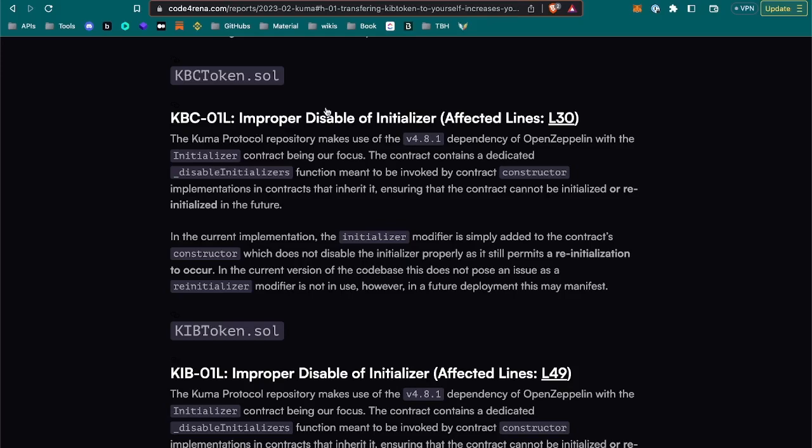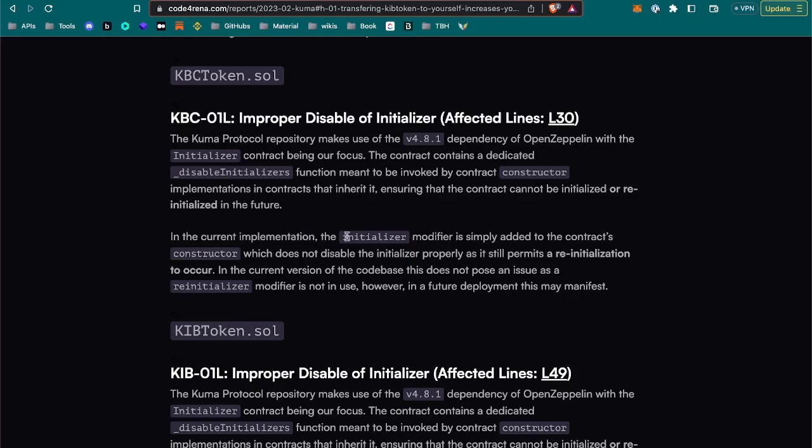Improper disable of initializer. Oh, I think I've mentioned that earlier. It uses a dependency with initializer contract being okay. Okay, interesting. Good to know. The contract contains a dedicated disable initializer function meant to be invoked by contract construction implementations in contracts that inherit, ensuring that the contract cannot be initialized or reinitialized in the future.